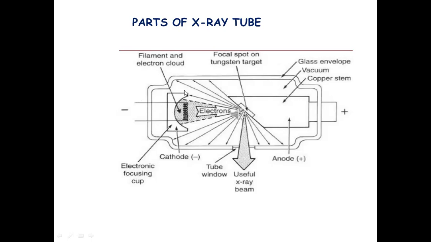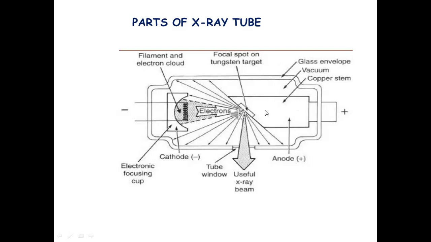This filament is in a focusing cup. The focusing cup is generally made up of molybdenum. It is parabolic in shape so that it can electrostatically focus the electrons emitted from the filament onto the anode, which is the focal spot. That we'll be seeing. Here the cathode is negatively charged and your anode is positively charged, and it comprises a block of tungsten target embedded in a copper stem.